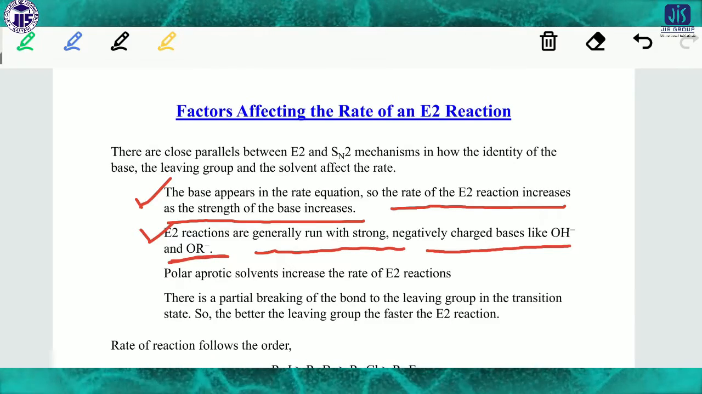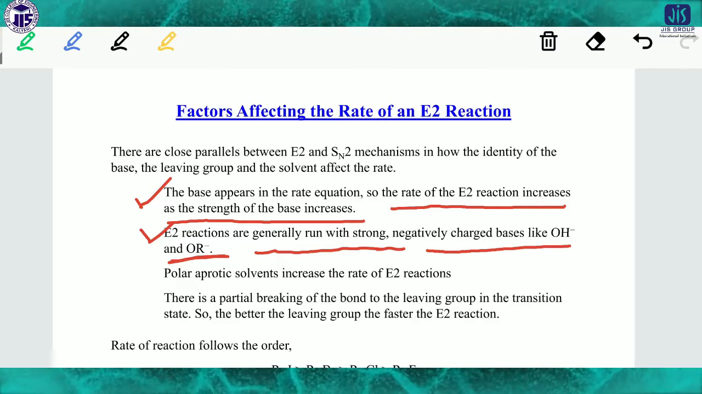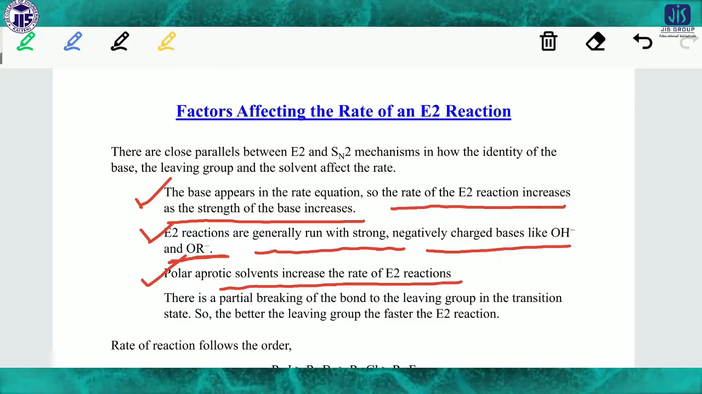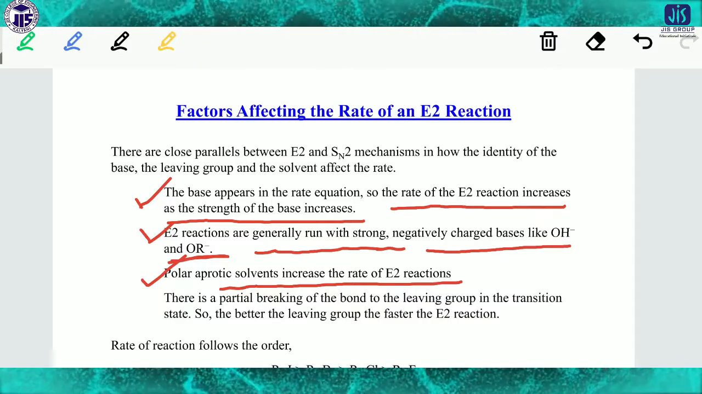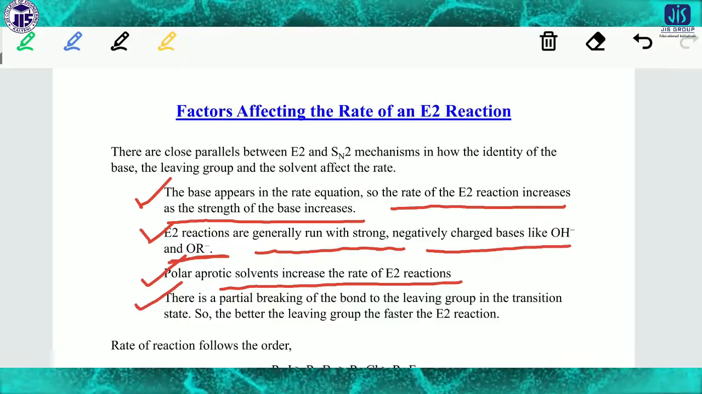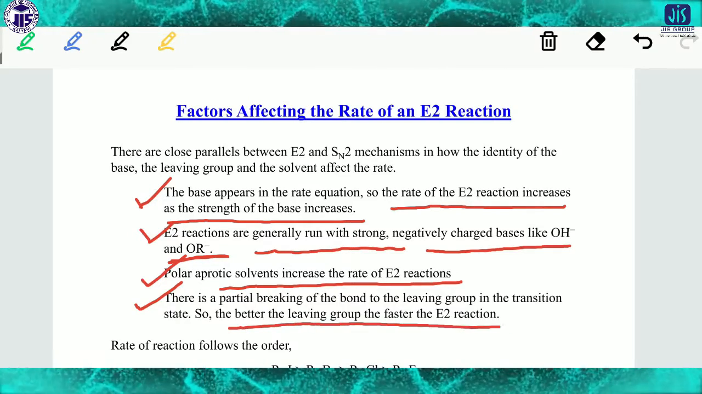E2 reactions are generally run with strong negatively charged bases like OH minus and OR minus, because it is an instant process, so a strong base is very much required. A polar aprotic solvent increases the rate of the reaction. There is a partial breaking of the bond to the leaving group in the transition state. So the better the leaving group, the faster the E2 reaction.